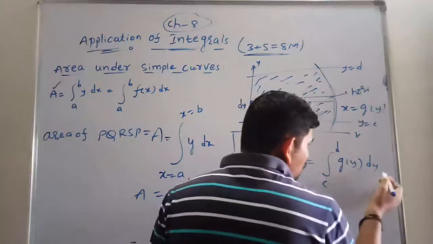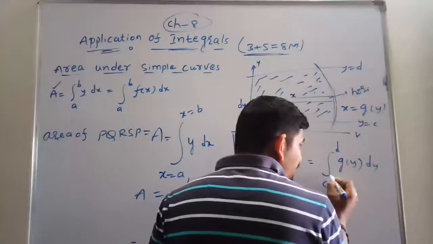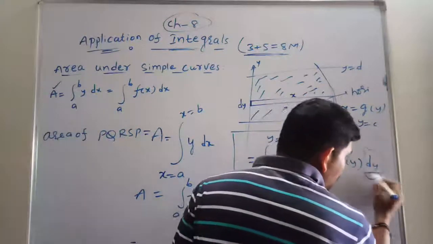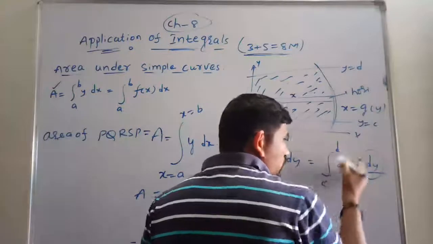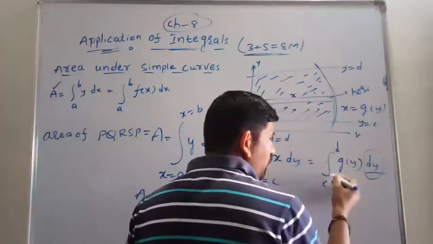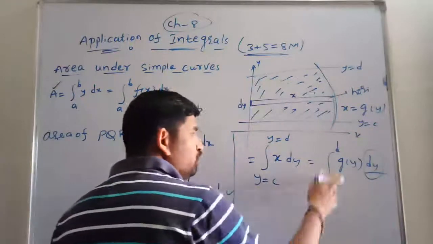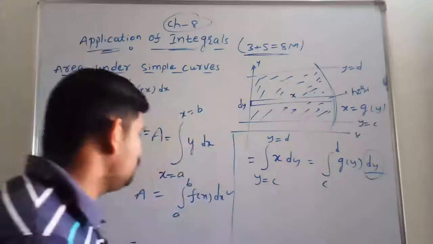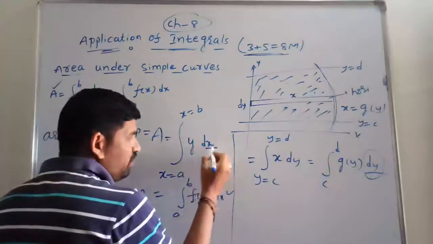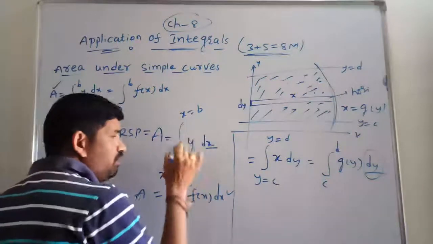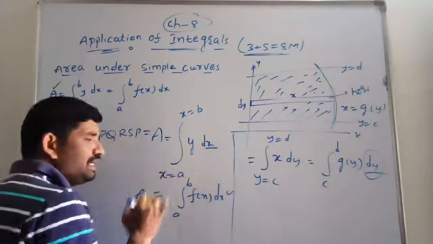Observe here, we are doing the integration with respect to y. This indicates with respect to y. Then the limits, lower and upper, should be what? Again the y values only. And when we are doing the integration with respect to x, the lower and upper limit values are the x values only.